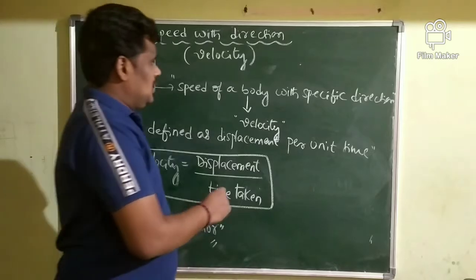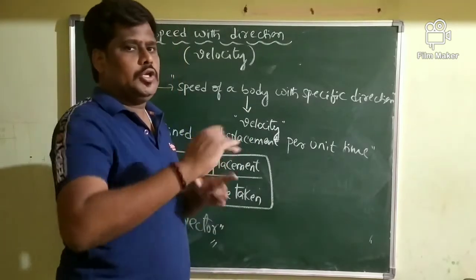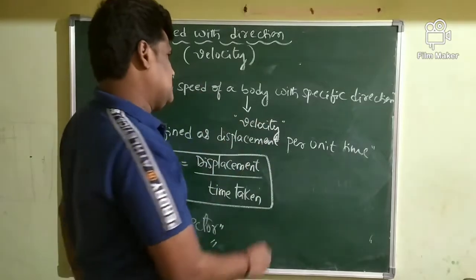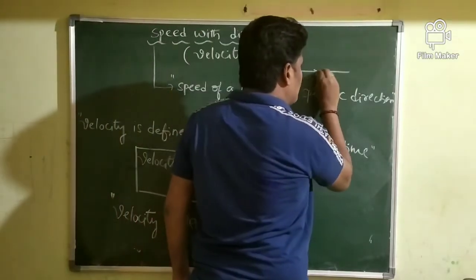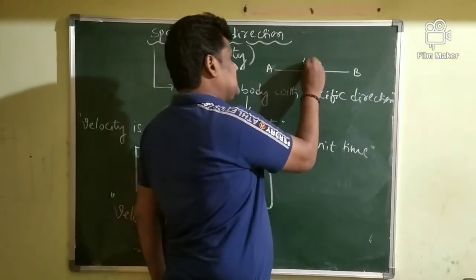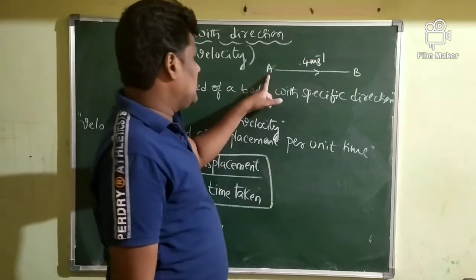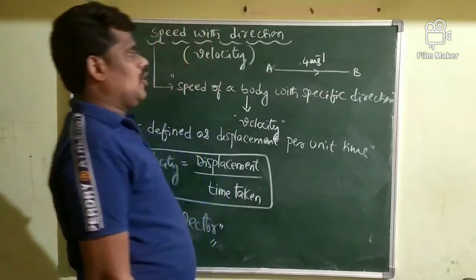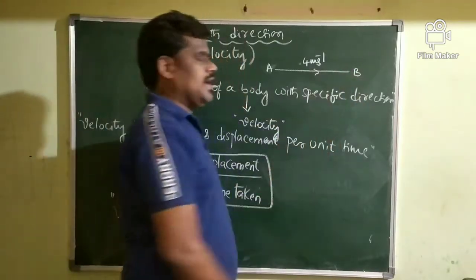Suppose the velocity of a body is taken positive along one particular direction, say from point A to point B. If the velocity of a body is said to be 4 meters per second from A to B, it means along one particular direction.